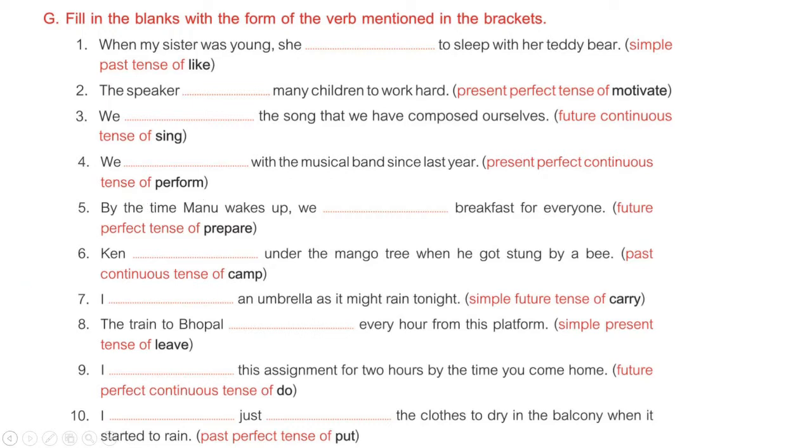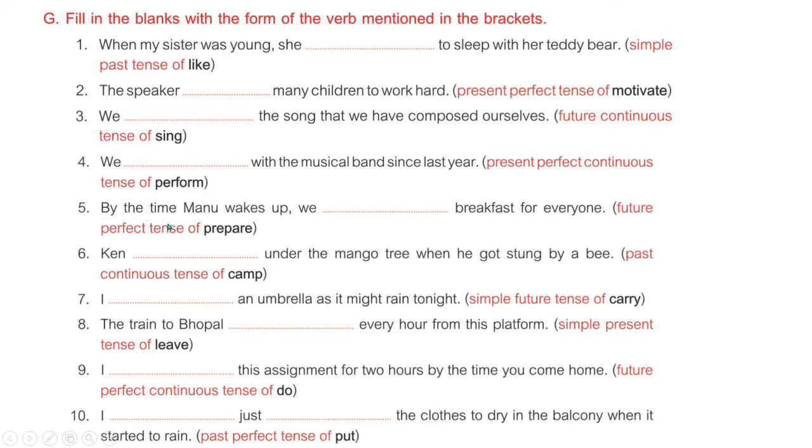Okay, for present perfect continuous we use has, have plus been plus ing. It shows the action which started in the past, and at the time of speaking at present also it is going on, and it will be continued till some time in the future as well. So here we will say we have been performing. Why I have taken have? Because the subject is we. If subject had been he, she, it, we would have taken has. So the answer is have been performing.